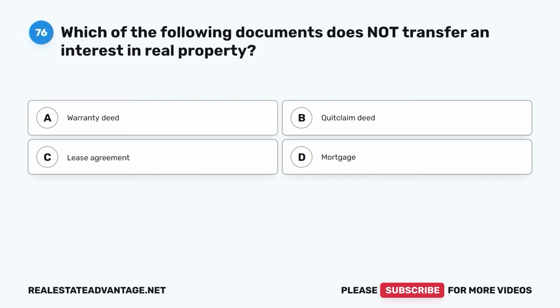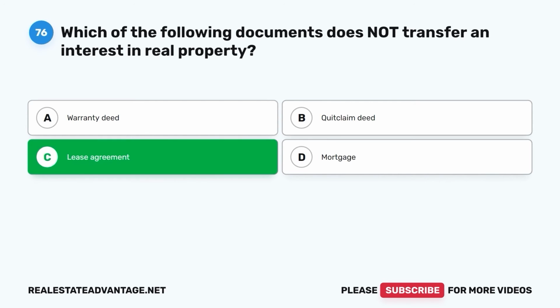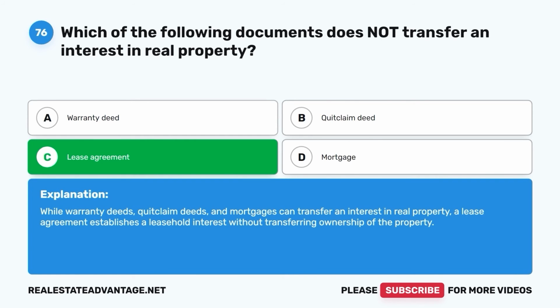B. Quitclaim deed. C. Lease agreement. D. Mortgage. The correct answer is C. Lease agreement. While warranty deeds, quitclaim deeds, and mortgages can transfer an interest in real property, a lease agreement establishes a leasehold interest without transferring ownership of the property.